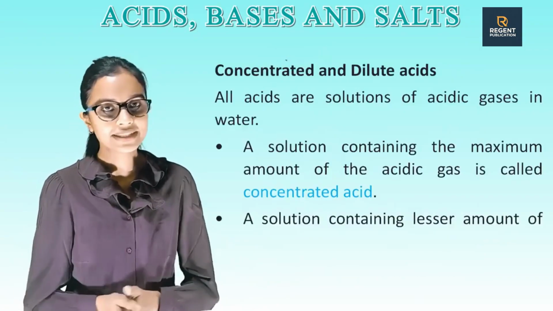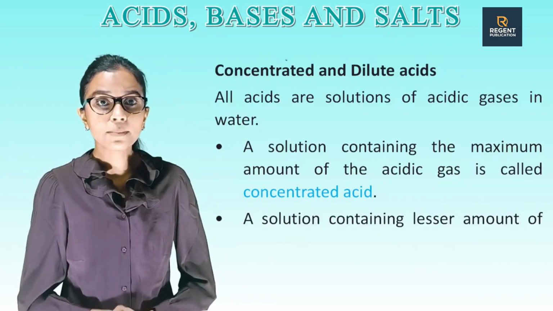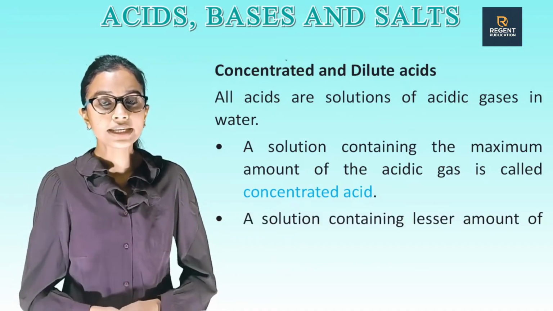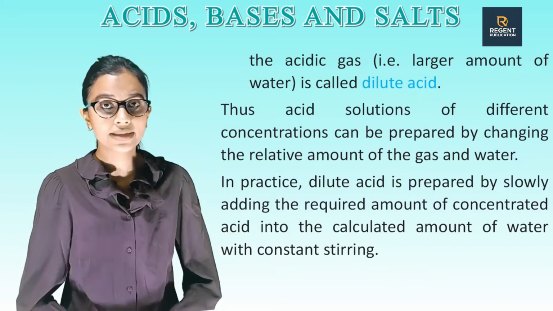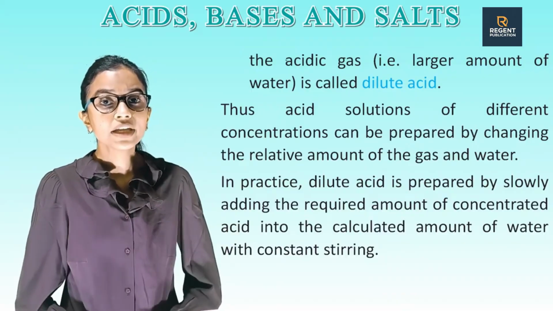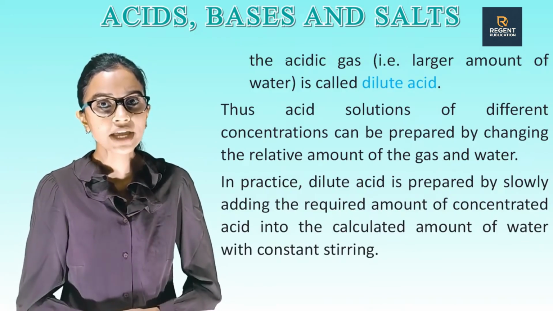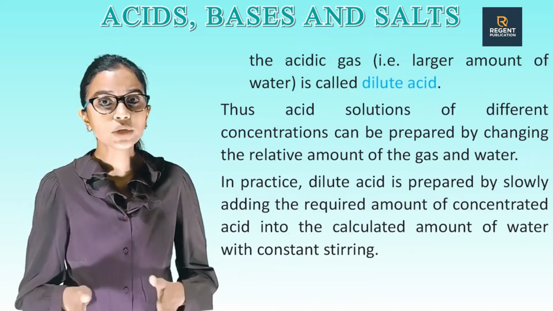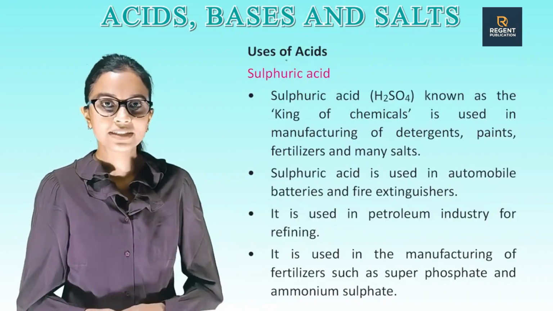Concentrated and dilute acids. All acids are solutions of acidic gases in water. A solution containing the maximum amount of the acidic gas is called concentrated acid. A solution containing a lesser amount of the acidic gas, that is, a larger amount of water, is called dilute acid. Thus, acid solutions of different concentrations can be prepared by changing the relative amount of the gas and water. In practice, dilute acid is prepared by slowly adding the required amount of concentrated acid into the calculated amount of water with constant stirring.